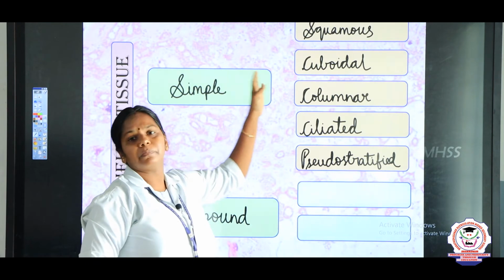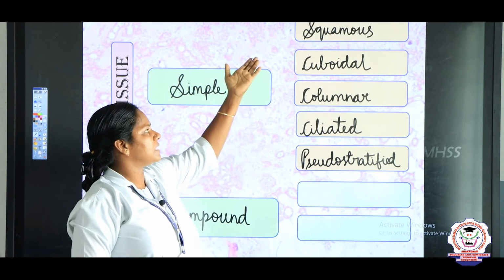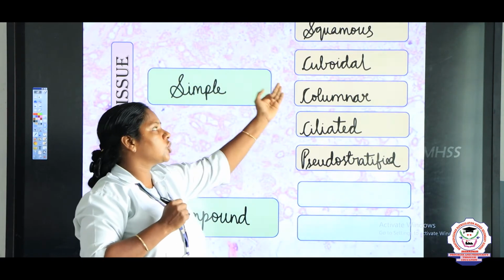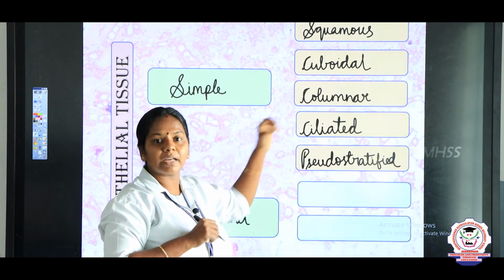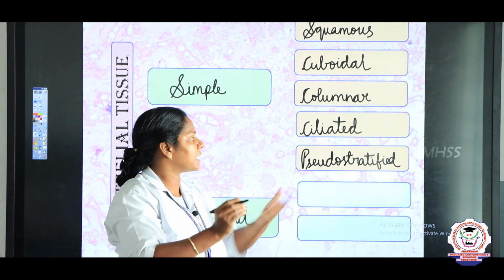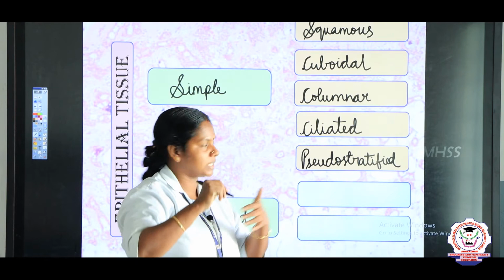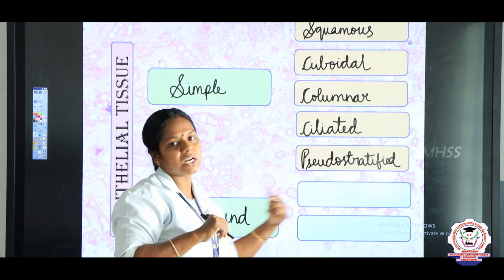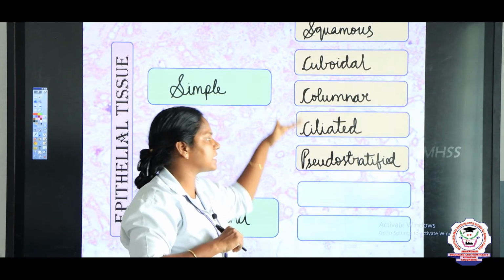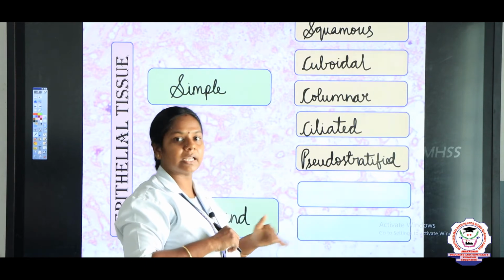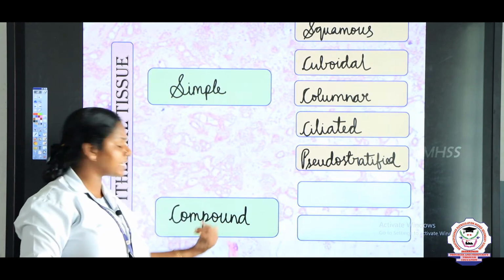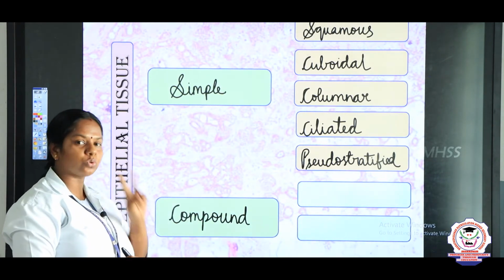It is named based on shape: squamous, simple square shaped cells; cuboidal, cubical cells; columnar, arranged in columns; ciliated, they possess some outgrowths; pseudo-stratified, falsely arranged. So let us discuss each of these later. Next, the other type is the compound epithelium. There are 2 main types.